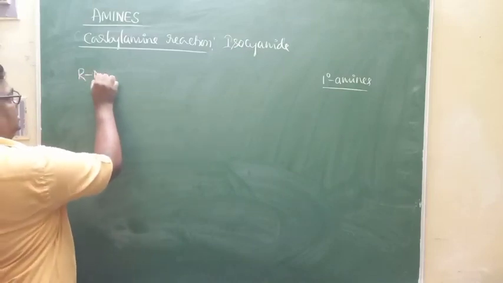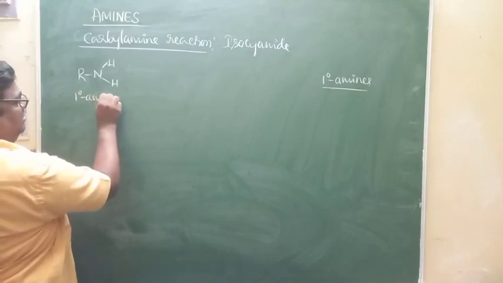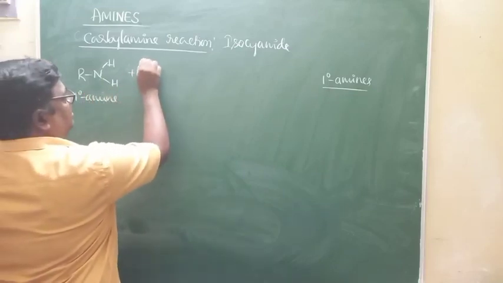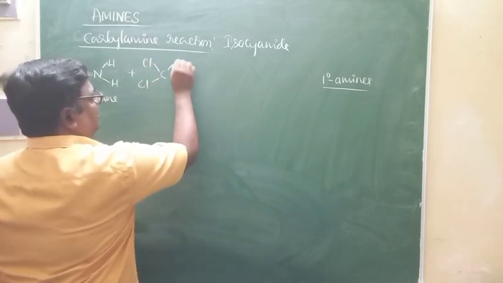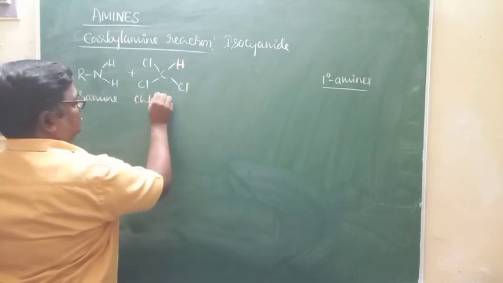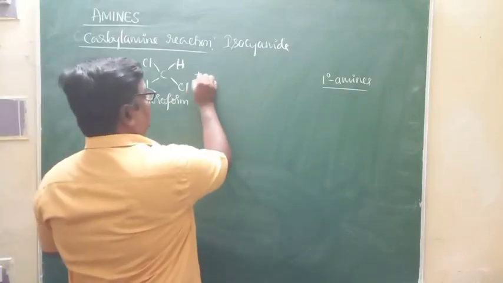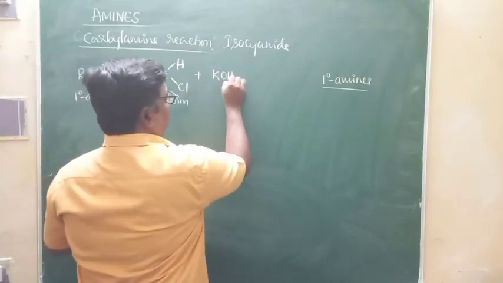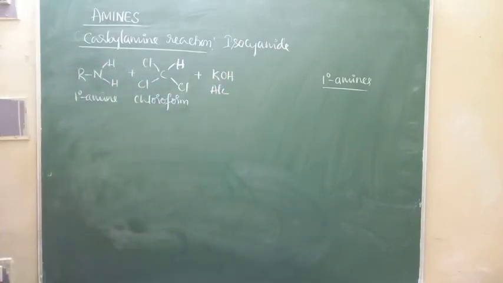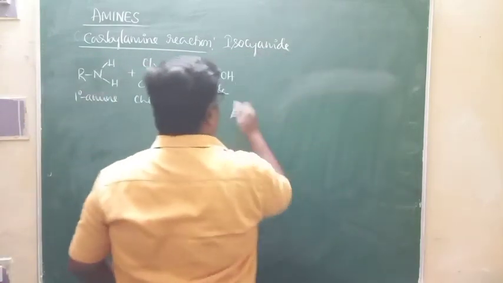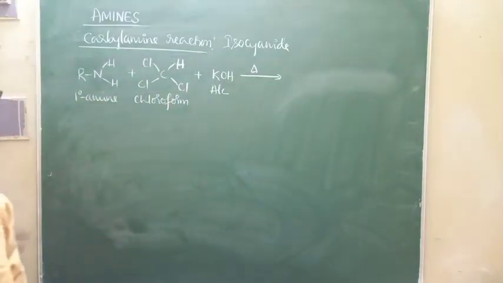For example, if this is a primary amine and it reacts with chloroform, when primary amines react with chloroform in presence of alcoholic potassium hydroxide upon heating, look at the reaction here.